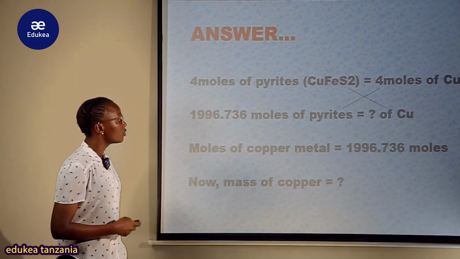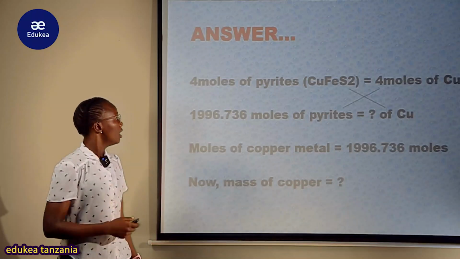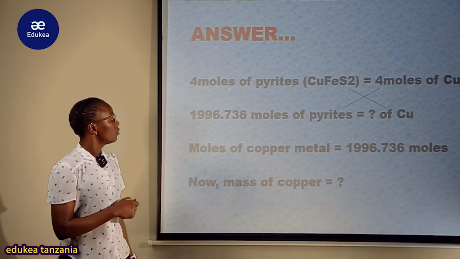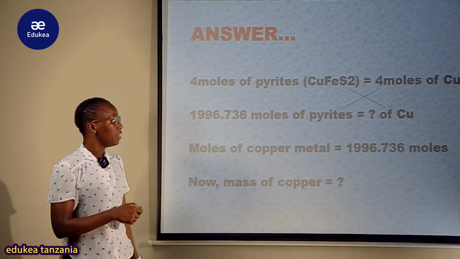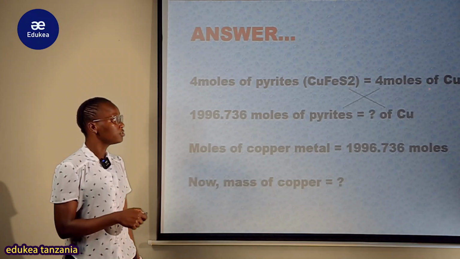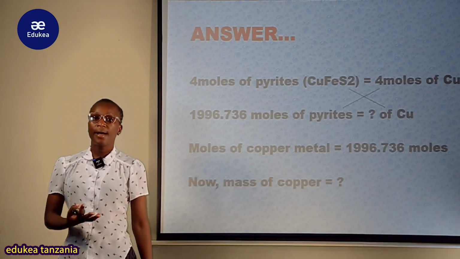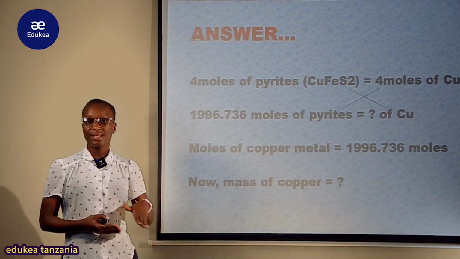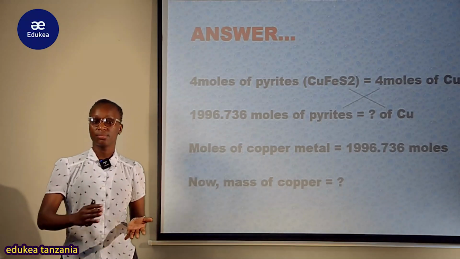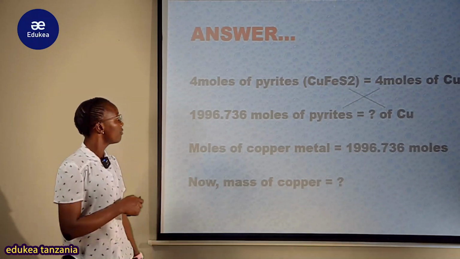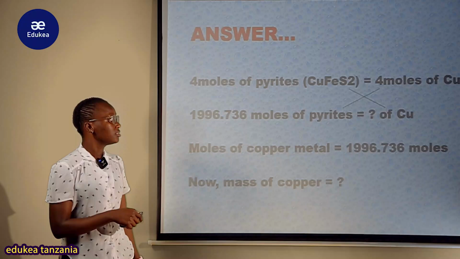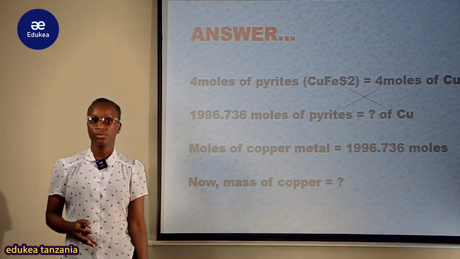Therefore nina consider hizo compound mbili. 4 moles of copper pyrite na 4 moles of copper. Hii nimeipata wapi? Nimeitoa kwenye balanced chemical equation. Nimeconsider zile stoichiometric ratios. Kwa hiyo kumbe 4 moles za copper pyrite ni sawa na 4 moles of copper metal.